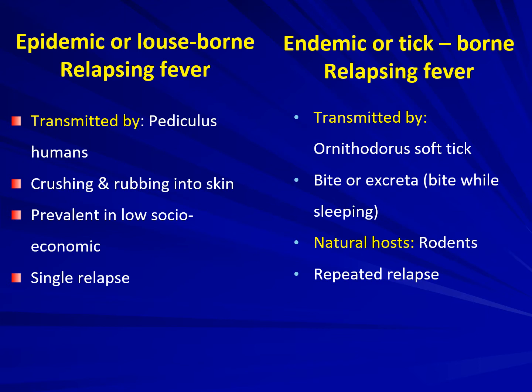The natural host for this is rodents. There are repeated relapses of fever which take place in endemic or tick-borne relapsing fever. So epidemic or louse-borne relapsing fever has only a single relapse, whereas in endemic there are multiple relapses of fever.